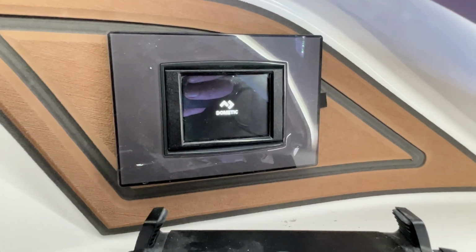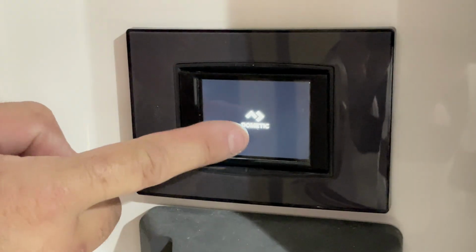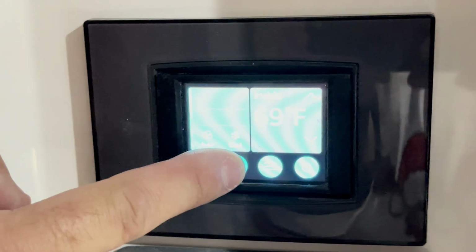We also have the control units in the locations of the helm and the cabin that are separate from the GUI.